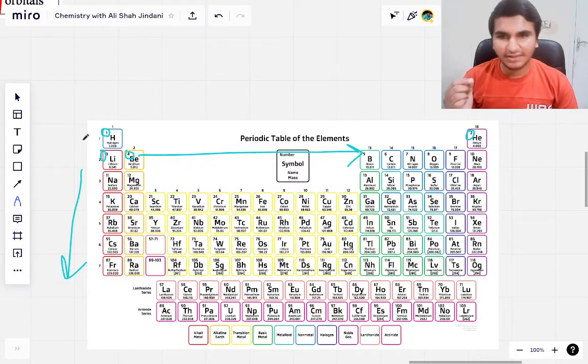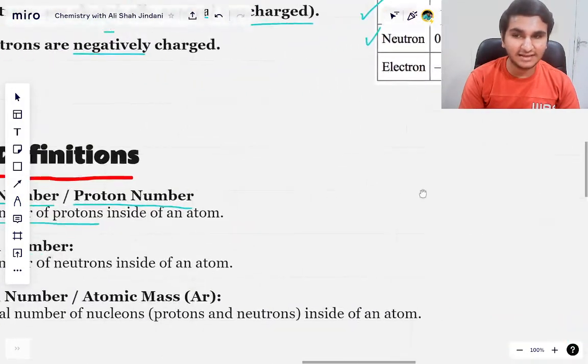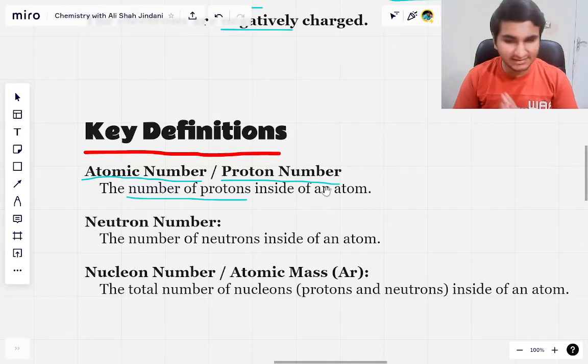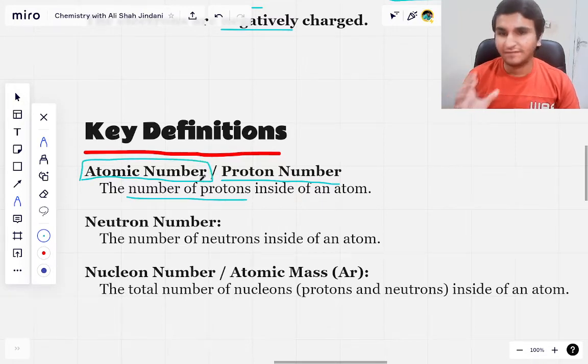So here you can see that these are unique for every element, which means that these can be used to identify an element, right? So always the atomic number is used to uniquely identify an element. So if there is an atomic number of one, you always know it must be hydrogen, right? Similarly, 2 must be lithium. So this is the key number that all atoms should have, right?